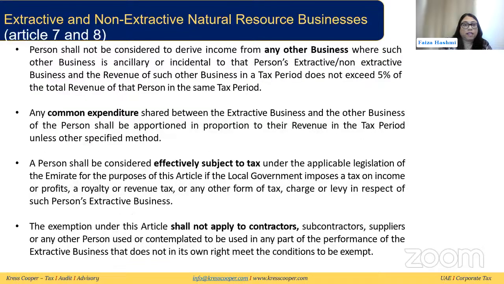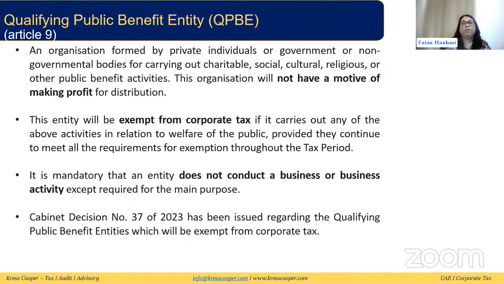The next category that we have is qualifying public benefit entity. So like an organization which is formed by private individuals or government or non-government bodies for carrying out any charitable, social, cultural, religious, or other public benefit activities. These organizations will be called qualifying public benefit entities, and they do not have a motive of making profit for distribution.